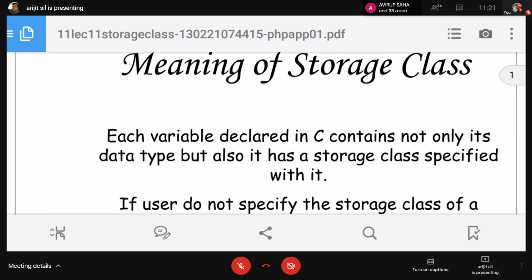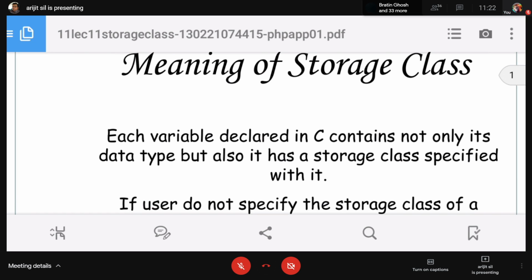Storage class actually determines the part of the memory where the variable would be stored. That means where the variable would be stored, memory space is required. If memory space is there, then the variable is stored. If memory space is full, then no variable is stored in the memory. Suppose your phone has a memory, maybe 16 GB, maybe 32 GB. If memory space is full, no picture, no message can be stored. Same case in the computer. It's a very important issue, the memory space.